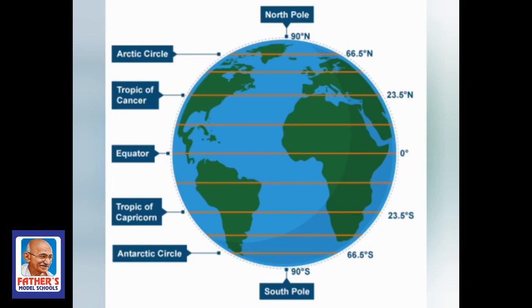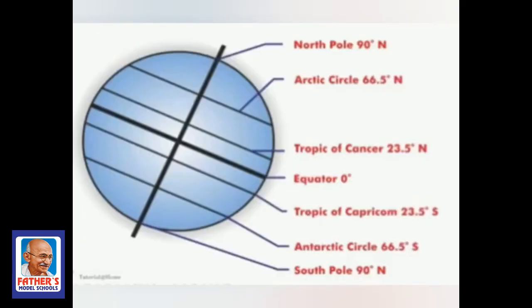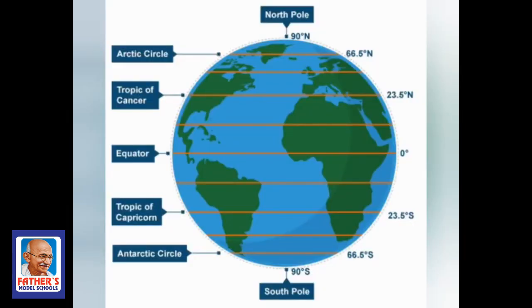The other latitudes are marked from 0 to 90 degrees on both sides of the equator, above the equator and below the equator, towards the north and south. So now latitudes are separated by a distance of 1 degree from each other. Okay, children. The North Pole is written as 90 degrees north and the South Pole is written as 90 degrees south. Other than the equator, there are 180 latitudes drawn on the surface of Earth.